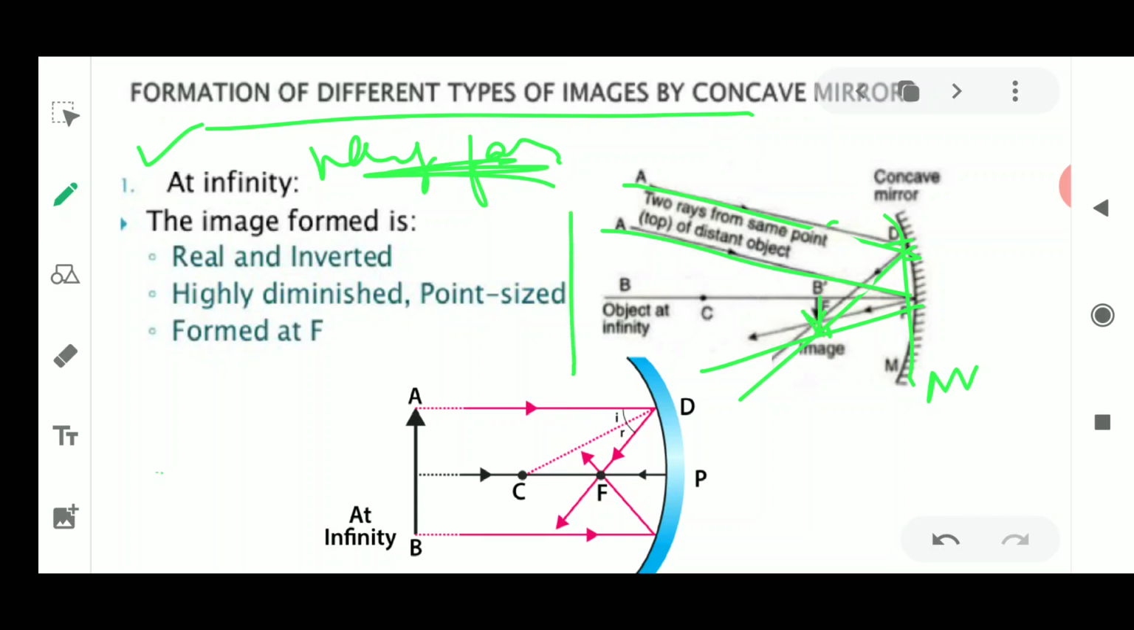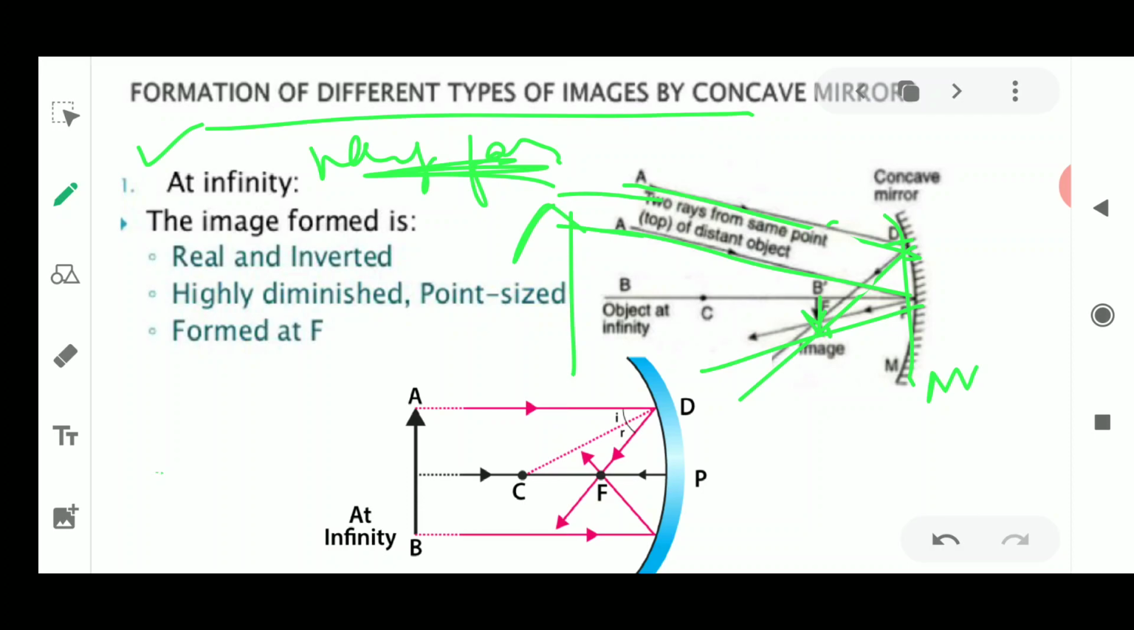So the object is always upright. The object is always in a straight line, which means it is always upright. Upright means straight. Then the two rays are going to come and cross, and they are going to strike this mirror. As it is a plane surface, it is going to be reflected along the same angle of incidence, which is equal to the angle of reflection.